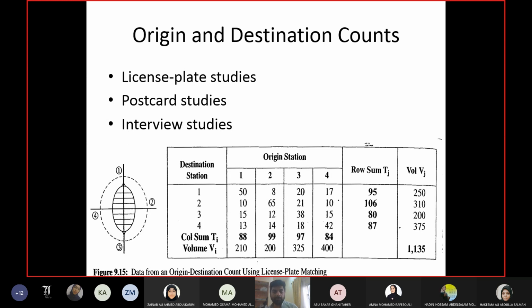Okay, so you take the license plate numbers where you are placed, and in the end you come back with your observation sheets, and then somebody in the office or you in the office will match the license plate numbers of the cars coming in and going out of each area, and wherever you find the matching, you will know the origin and the destination. Okay, you find the matching between the entering and exiting vehicles, you will have the origin and the destination.